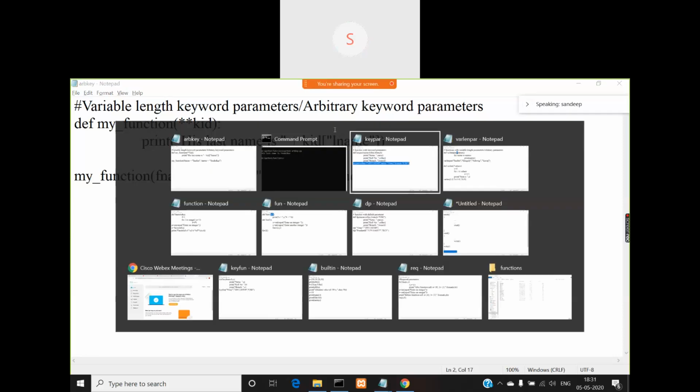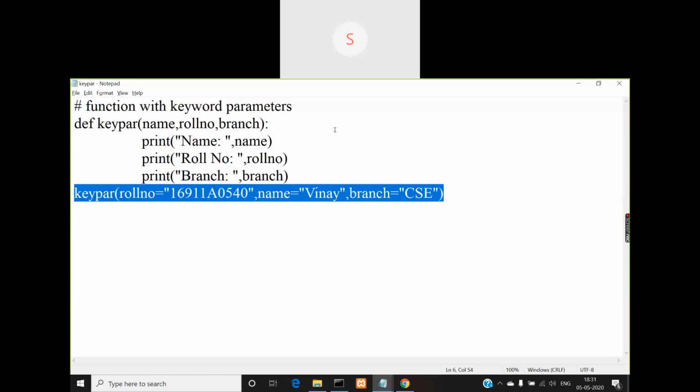First one is required parameters, which are similar to C function parameters, right? They are called required parameters. Second one is variable length parameters or arbitrary parameters. Third one is keyword parameters, and fourth one is arbitrary keyword parameters or variable length keyword parameters. So in four different ways, you can pass parameters to a function. Okay.